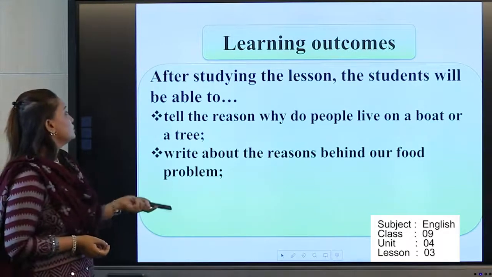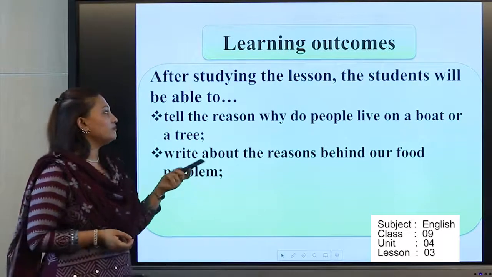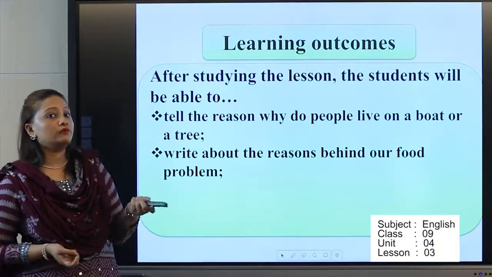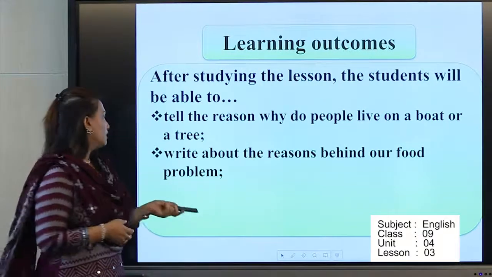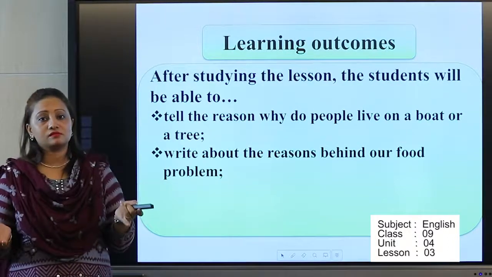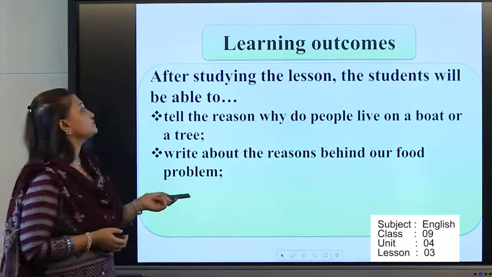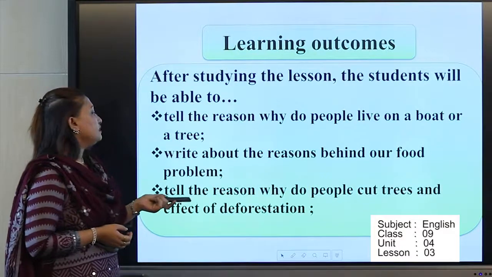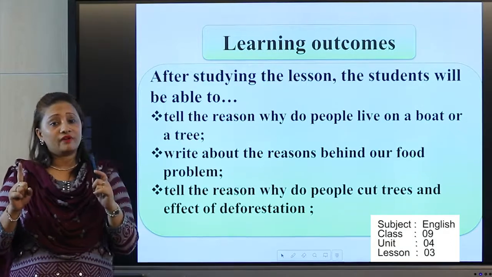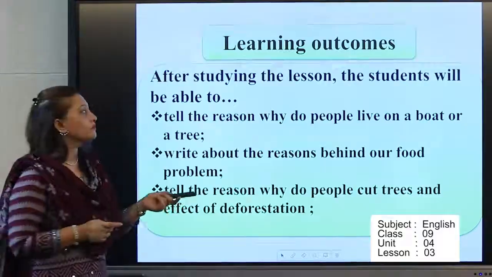Here you can see our learning outcomes, what we will read from the lesson. After reading the lesson, tell the reason why people live on a boat or a tree. What is the reason behind this? And write about the reason behind our food problem. We will discuss why we don't have enough food for living. And tell the reason why people cut trees and the effect of deforestation. Here you can find a very important paragraph on deforestation.